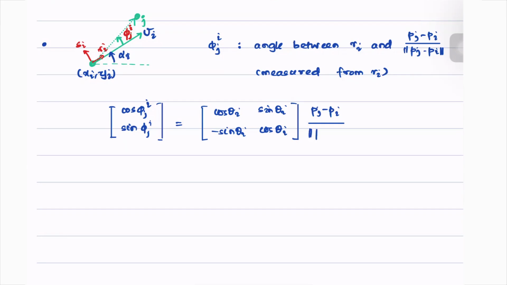This is a unit vector, so we divide it by its norm. So we can see that phi ji satisfies this relation, where this is nothing but a rotation matrix. Sorry, instead of theta, we have the angles alpha.